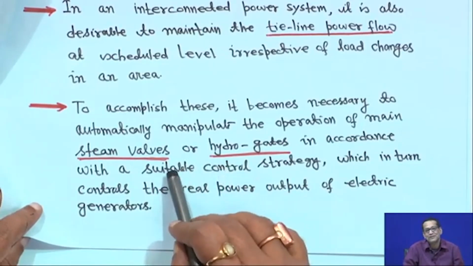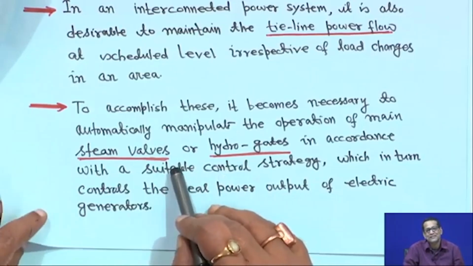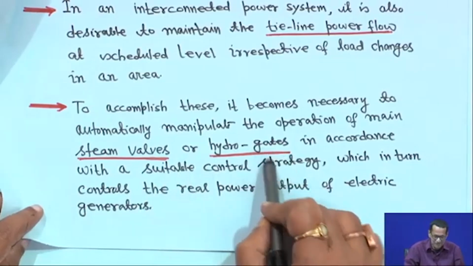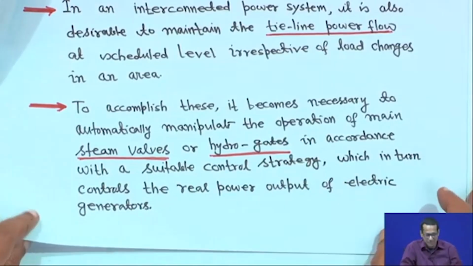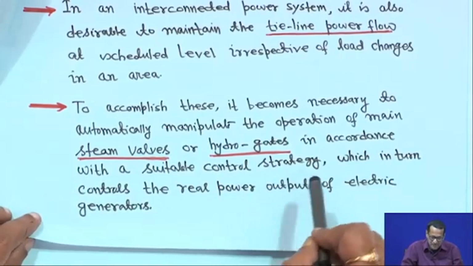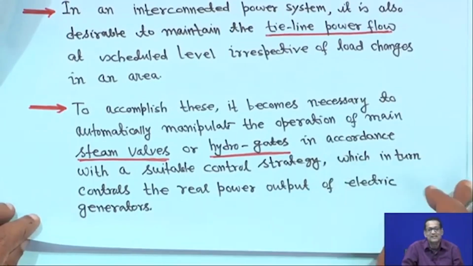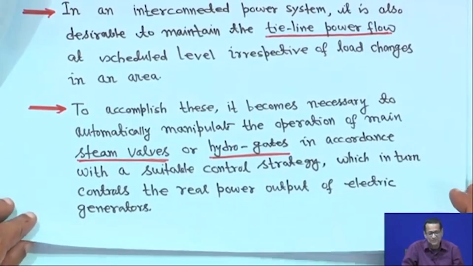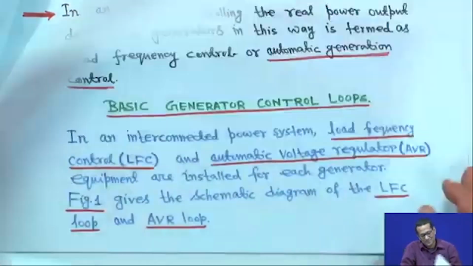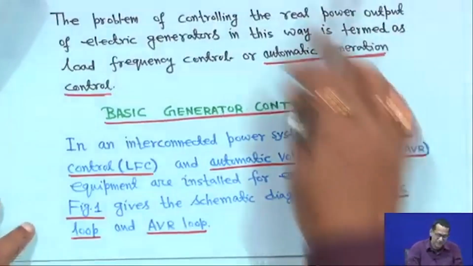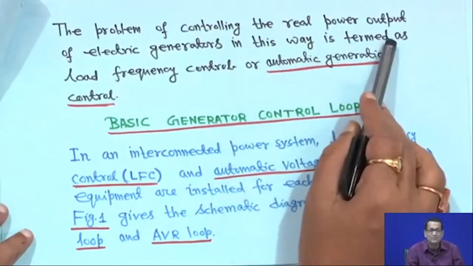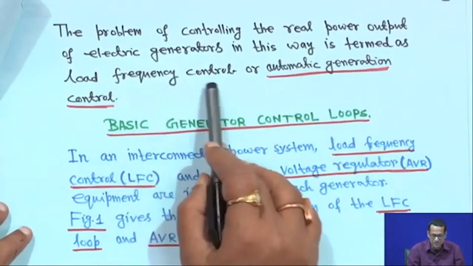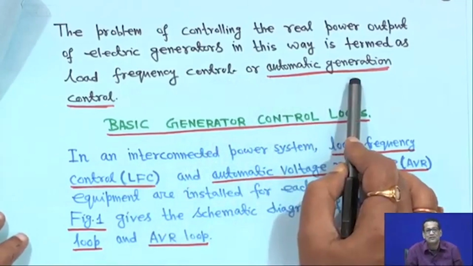Although it is a machine, it has some physical limit. So it cannot generate power as fast as hydro. So these are certain differences. That is why, to maintain frequency and the time power schedule, you have to have some control mechanism. The problem of controlling the real power output of electric generators in this way is termed as load frequency control or automatic generation control.